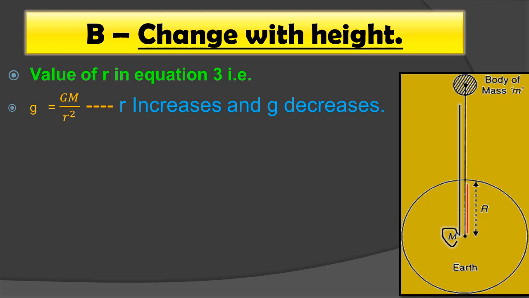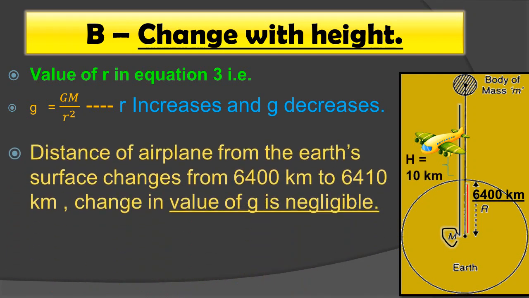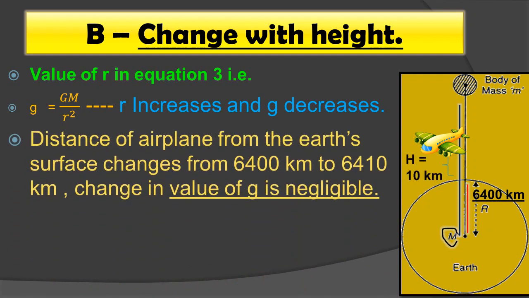For example, remember that the radius of the earth is 6400 kilometer. This is always a constant value. And if an aeroplane is flying at a height of 10 kilometer above the surface of the earth, its distance from the earth's center changes from 6400 kilometer to 6410 kilometer. So we just have to add 10 kilometer, and the change in the value of g is negligible. It is only a 10 kilometer increase, so this is very negligible.